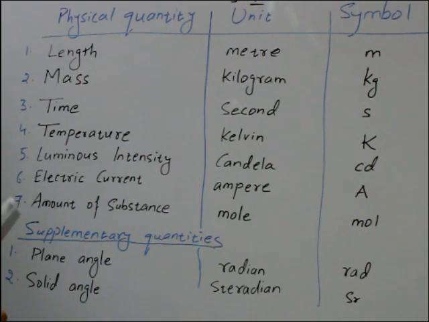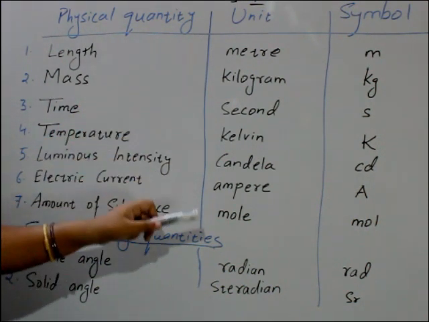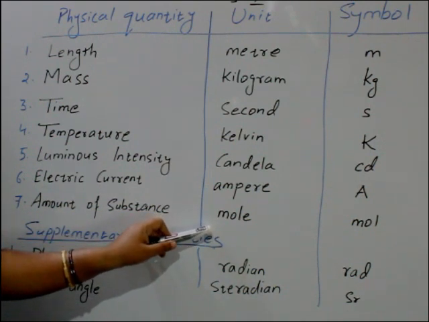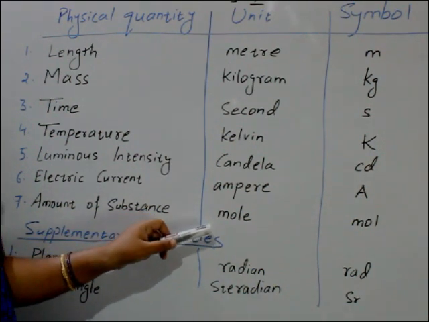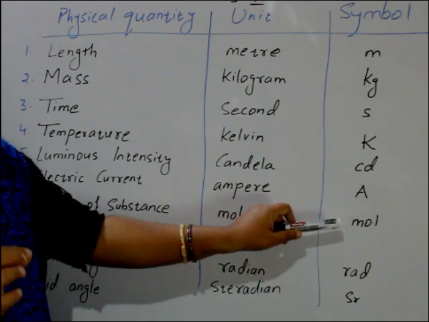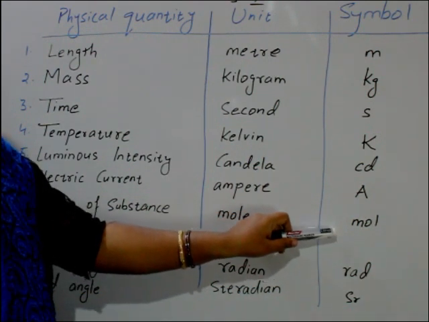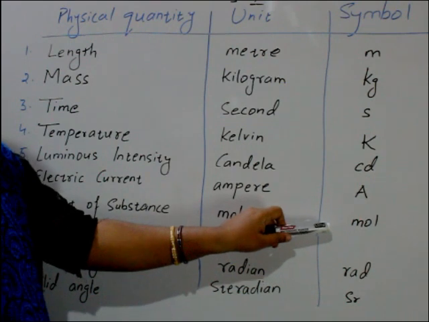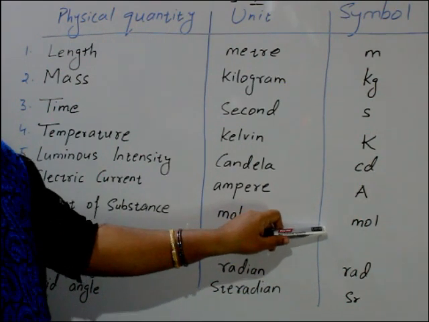Next is amount of substance. Its SI unit is mole, and the symbol is mol: small m, small o, small l.